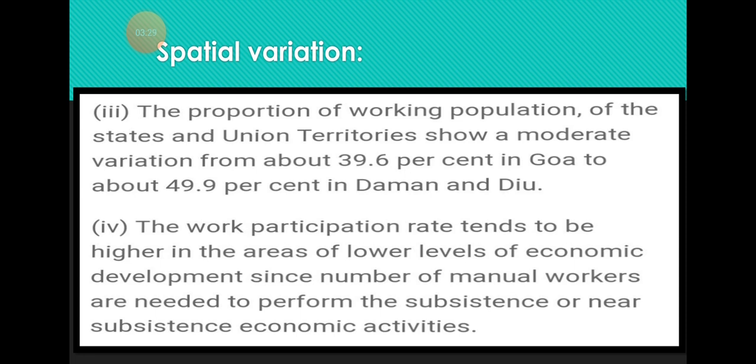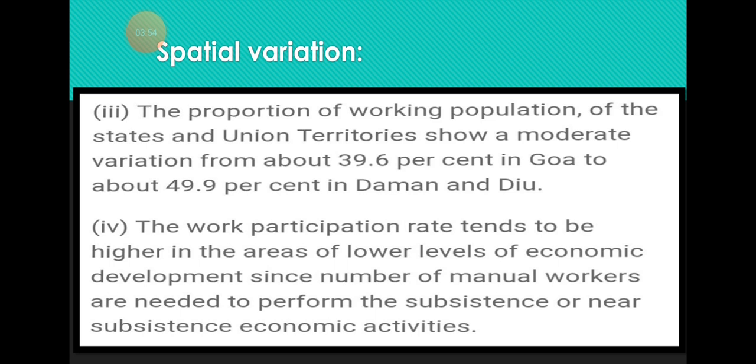The meaning of work participation rate is the percentage of the total population that is working. Now you can see the proportion of the working population in the states and union territories shows a moderate variation. There is no very high variation. It is almost 39.6% in Goa and about 49.9% in Daman and Diu.